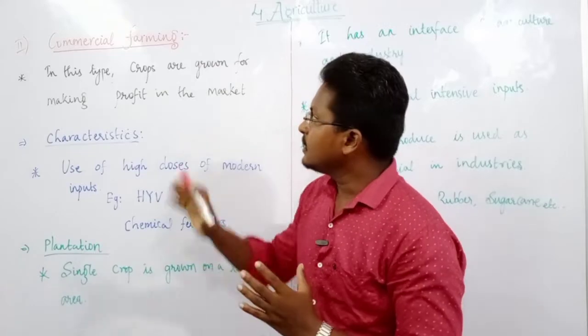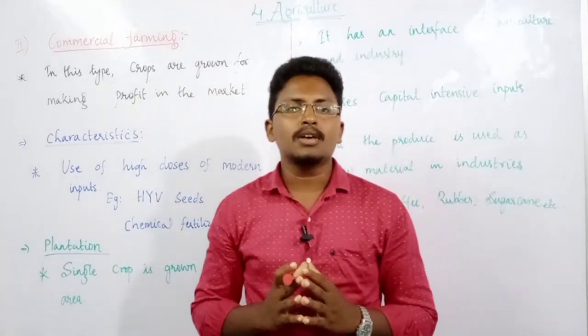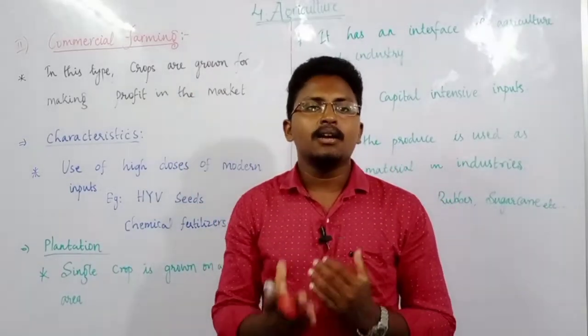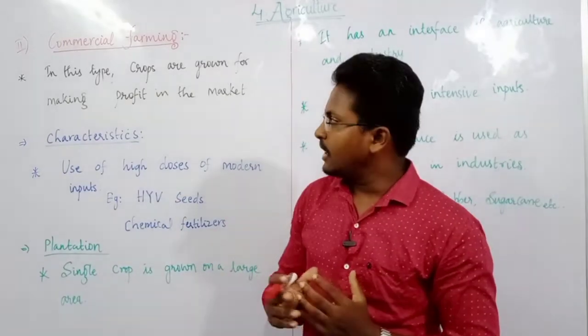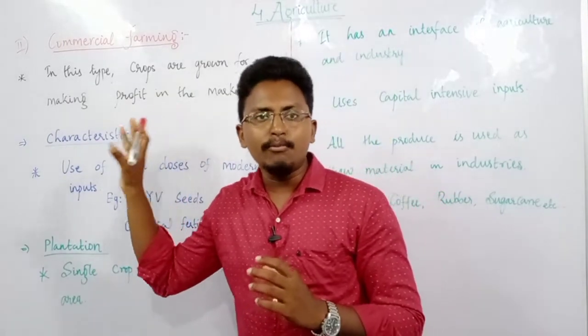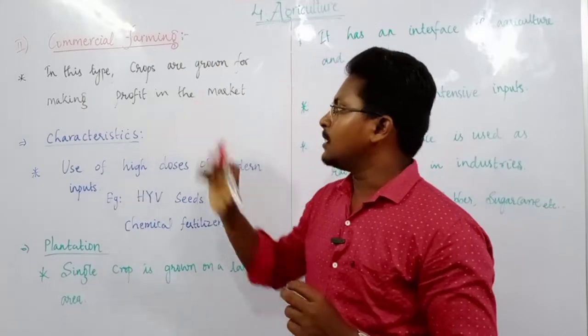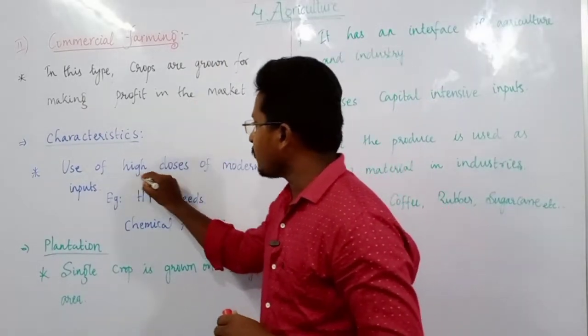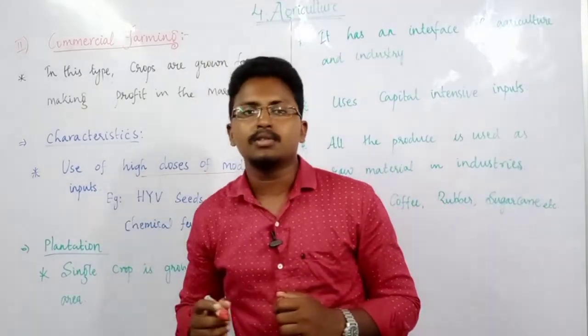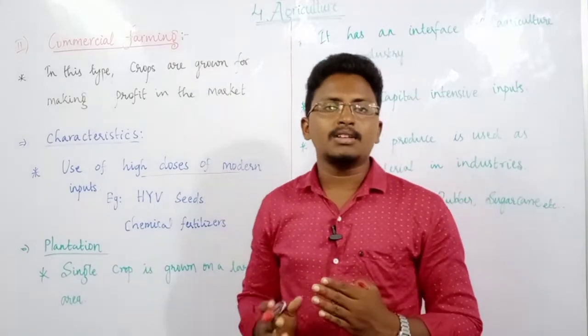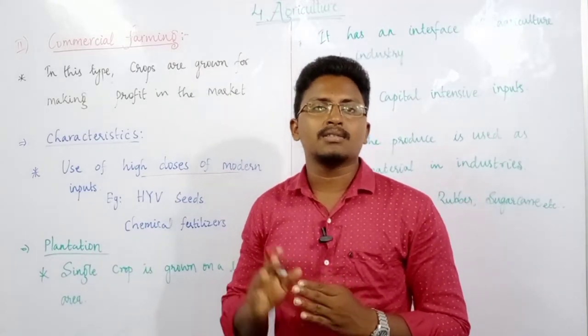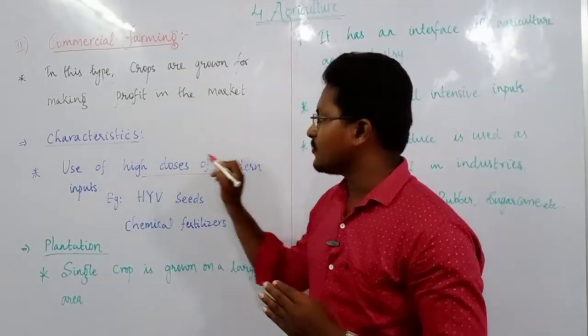But here in commercial farming, the crops are grown for selling in the market and to make profits. And one very important characteristic of commercial farming is the use of high doses of modern inputs. That means for commercial farming, most farmers use high doses of modern inputs.